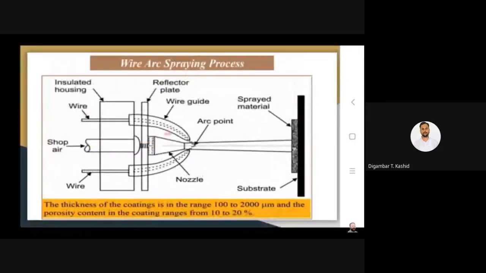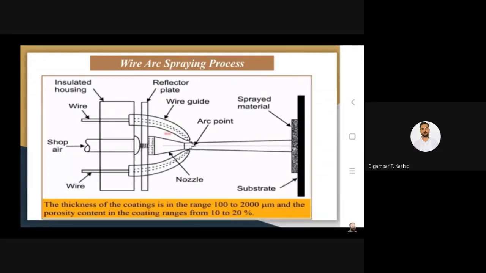Now the second type of coating is arc spraying. In arc spraying, as I mentioned in the last lecture, you are using an arc as a source of heat. So what people usually do is use an arc which is generated from consumable wire.